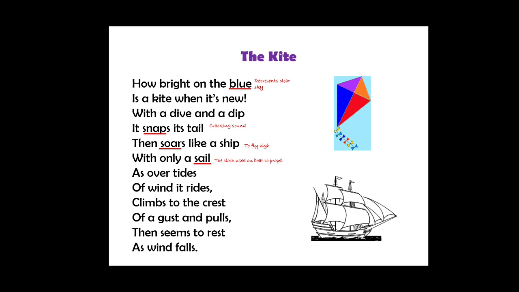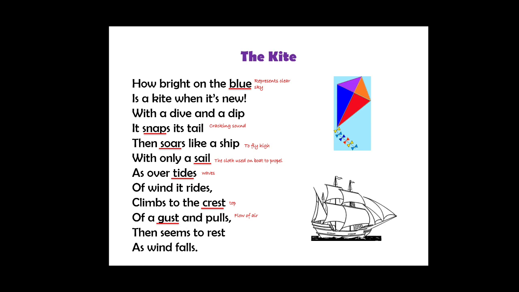As over tides of wind, its ride. So, a kite moves on the tides, the waves of wind. Climbs to the crest of a gust and pulls. Crest means on the top. Gust means flow of air. So, the kite flies on the top of a gust of air and then it pulls itself up. It goes up in the sky.